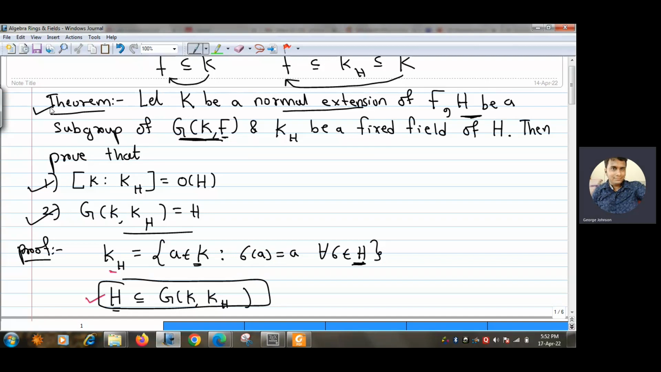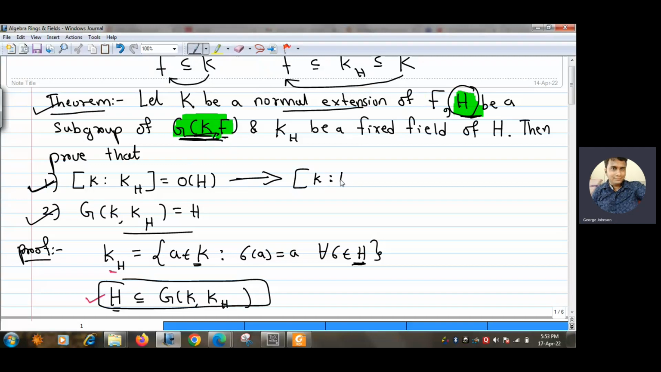In the last lecture, we proved this theorem: if K is a normal extension of F and if H is any subgroup of G(K/F), and K_H is the fixed field of H, then both equalities are true. So we proved the result for every subgroup H of G(K/F). If we take H as G(K/F) itself, that is, G(K/F) is a subgroup of G(K/F), then what will happen to this equality?